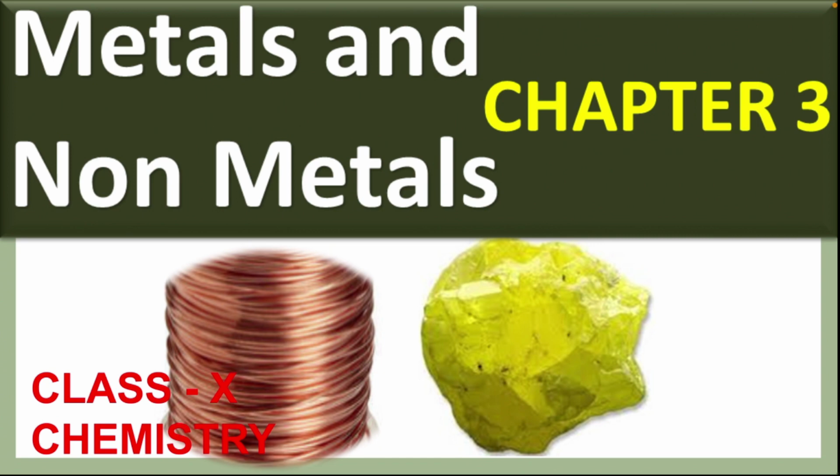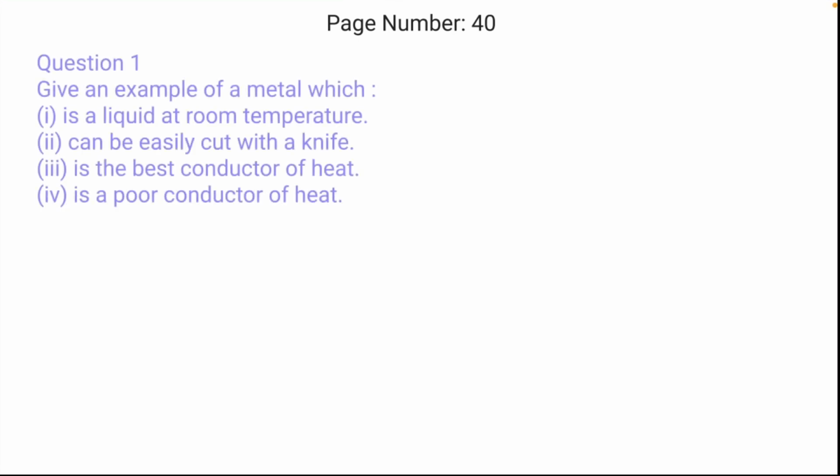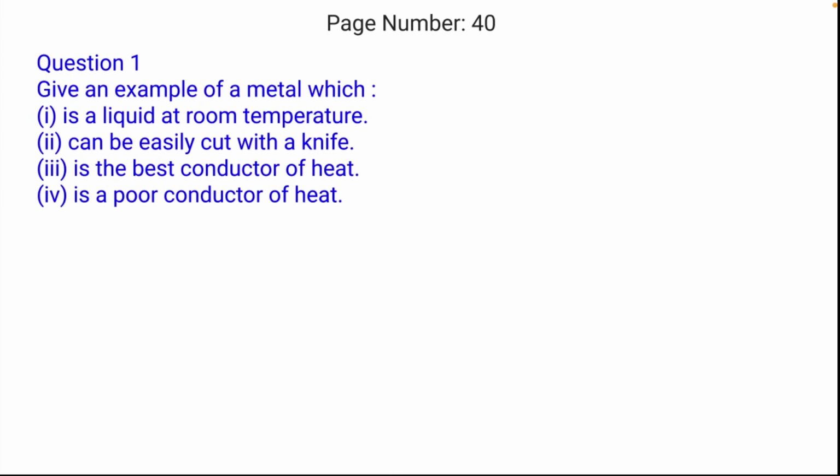Today we shall discuss the NCERT solutions of the intext questions for chapter number 3, Metals and Non-metals. Let's move on to the questions. First we will discuss from page number 40. Question is, give an example of a metal which is liquid at room temperature.